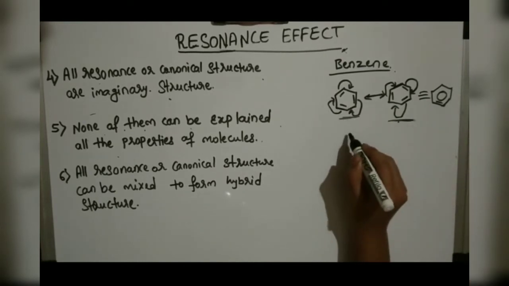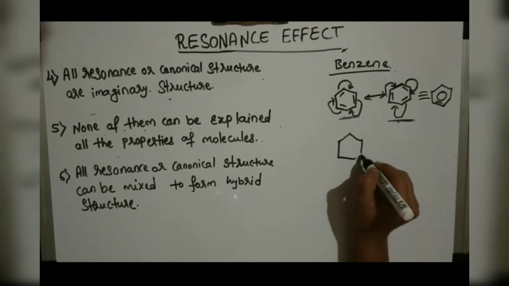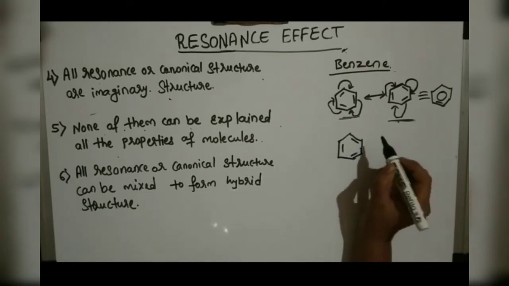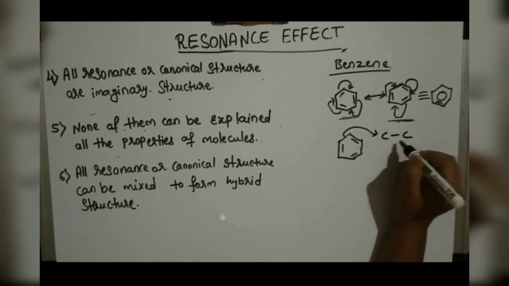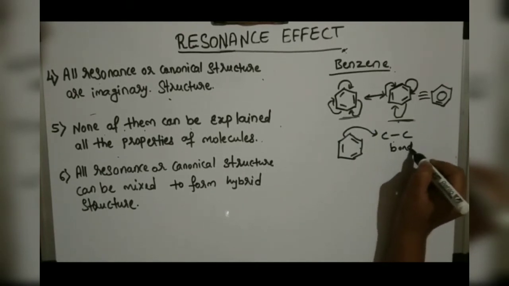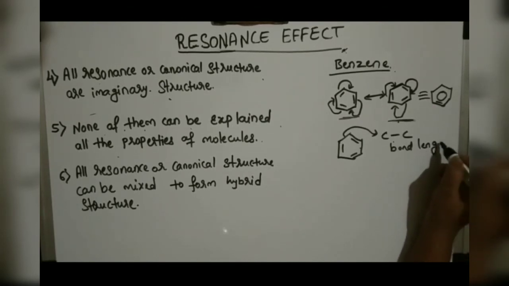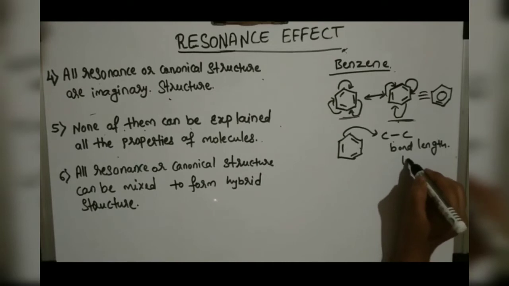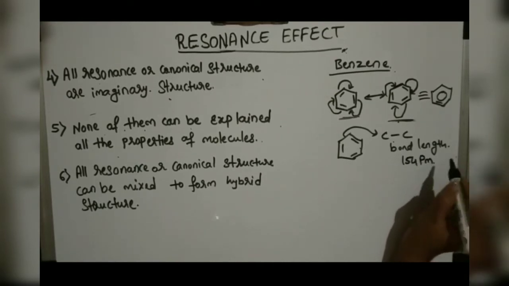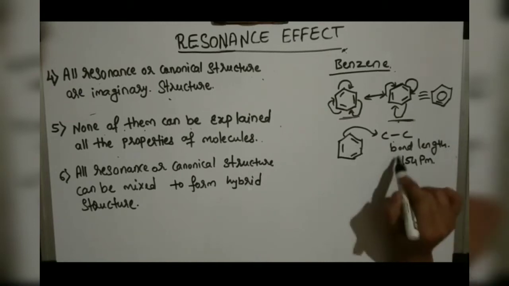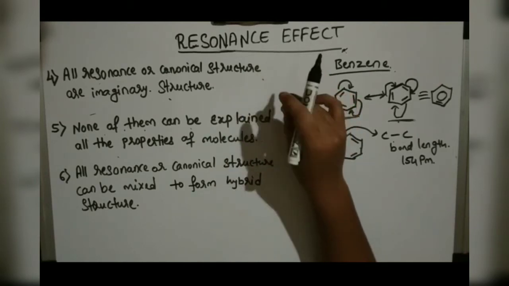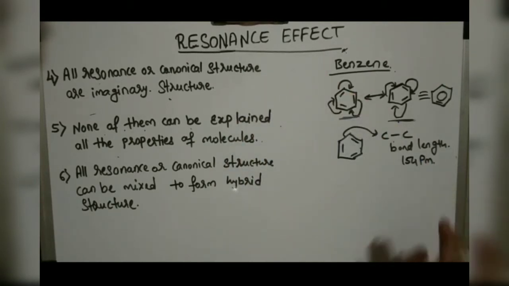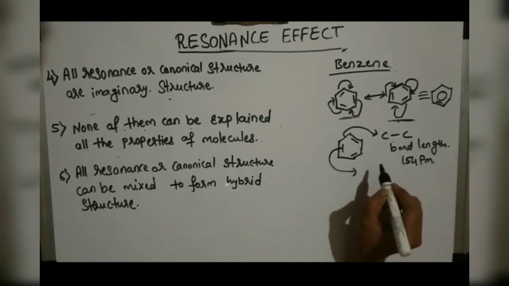Why? For example, we have benzene. In benzene we have double bond, single bond, double bond, single bond, and here a double bond. The bond length of the carbon-carbon single bond is 154 picometer. You might have learned this already about benzene, and I have made the points very simple; you can just read and understand, but I am still explaining so you understand the concept.